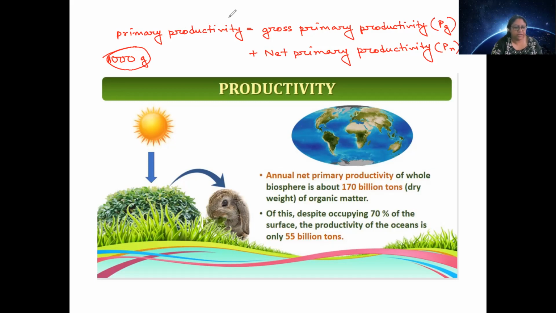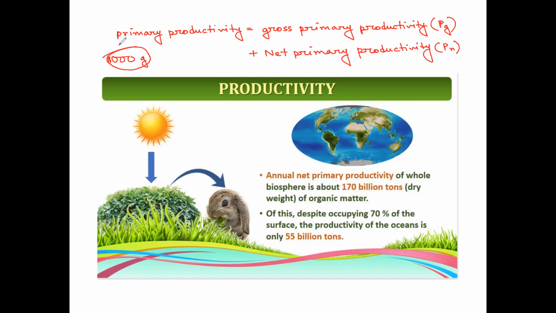So net primary productivity in a green plant is equal to the amount of product produced minus the amount utilized for physiological activities like respiration and others. So if you subtract that part, you get the net primary productivity. Net primary productivity, that is PN, is equal to PG minus R.